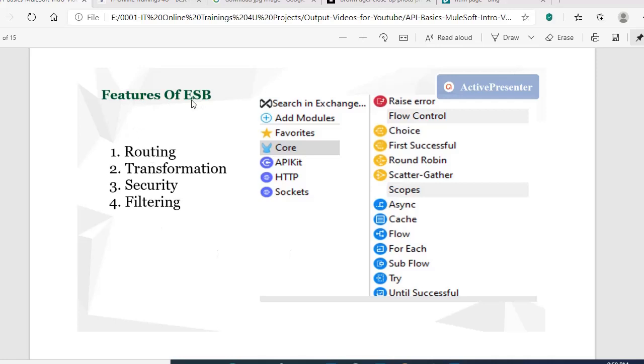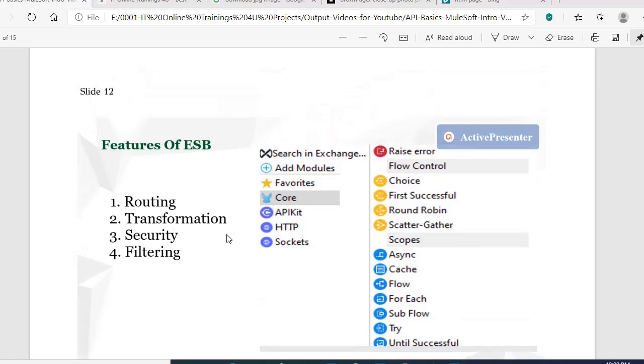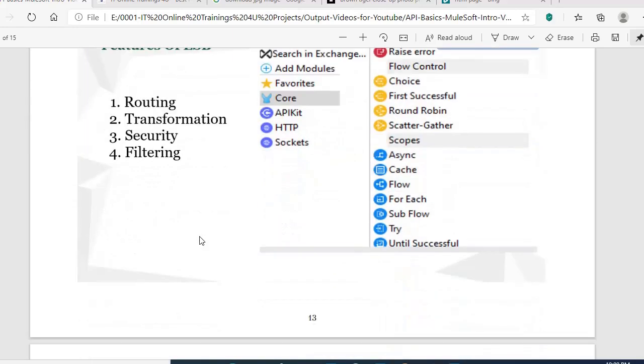The major features of any enterprise service bus are routing, transformation, security, and filtering. Let's take an example for routing. Let's say you entered a bus in Hyderabad, and that bus is going to Bangalore and Pune. It will send some people to Bangalore and some people to Pune. That is nothing but routing, like different destinations based on the data.